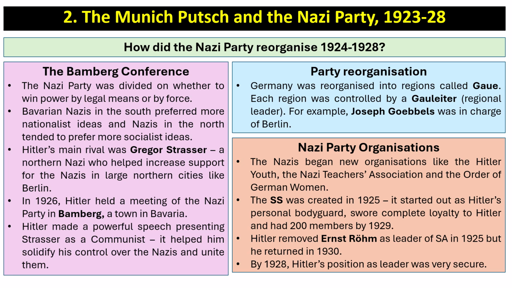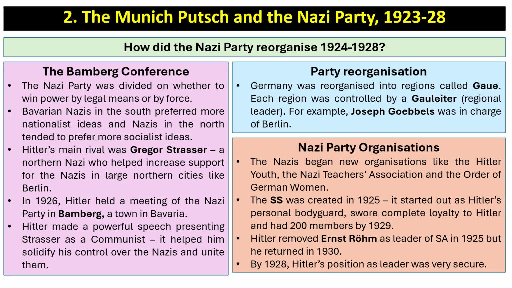So how did the Nazi Party reorganise from 1924 to 1928? Well, the Bamberg Conference happened in 1926. The Nazi Party was divided on whether to win power by legal means or by force. Bavarian Nazis in the south preferred more nationalist ideas, and Nazis in the north tended to prefer more socialist ideas. Hitler's main rival was Gregor Strasser, a northern Nazi who helped increase support for the Nazis in large northern cities